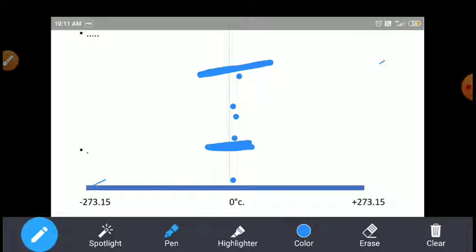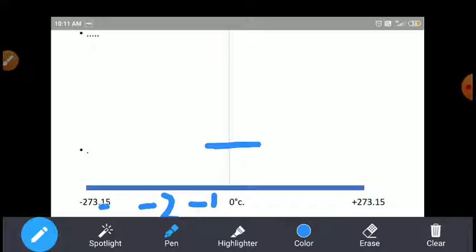Right, students? Is it clear? But on the left hand side, if you decrease the temperature, -1, -2, up to -273, the volume decreases.